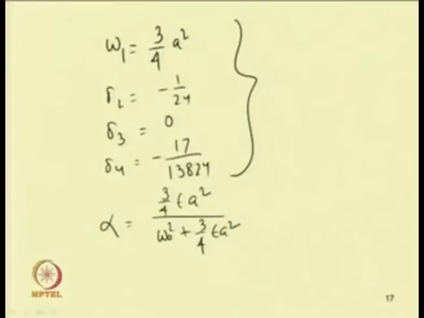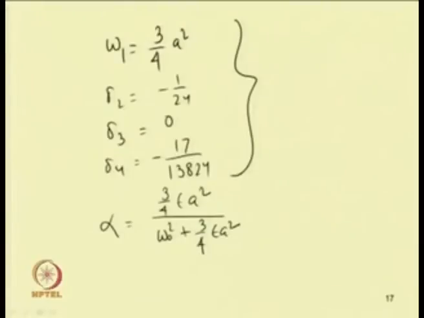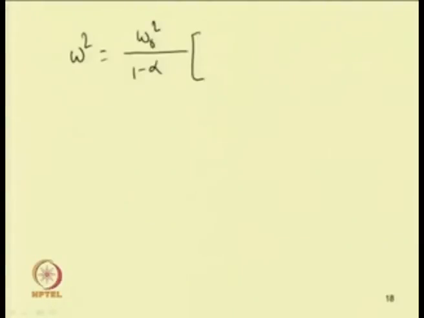So, the frequency-amplitude relation can be written in this form, that is omega square. This will be equal to omega 0 square by 1 minus alpha into... So, already we have written this expression. By using this delta 1, delta 2, delta 3, one can write omega square equal to omega 0 square by 1 minus alpha by 1 minus 1 by 24 alpha square minus 17 by 13824 alpha to the power 4 plus order of alpha to the power 6.